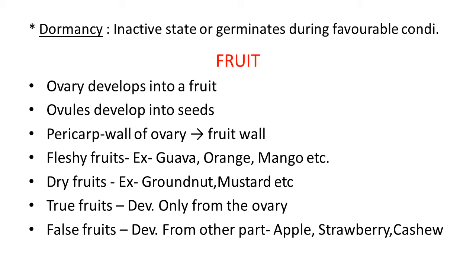These factors are mainly water, a sufficient amount of moisture, oxygen and suitable temperature. So, during favorable conditions, this dormancy period is over and the seed can now germinate.